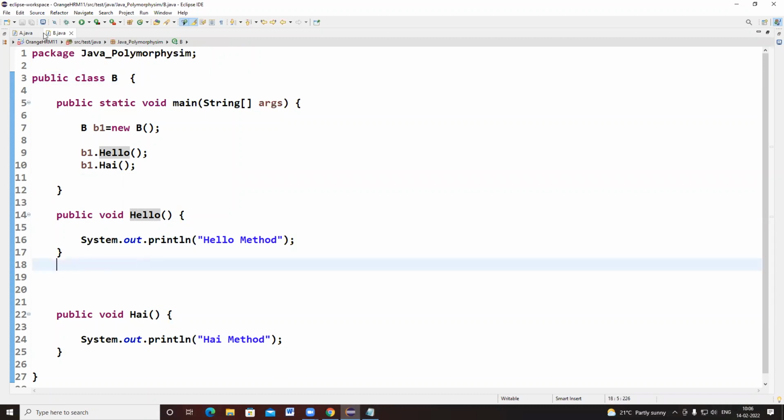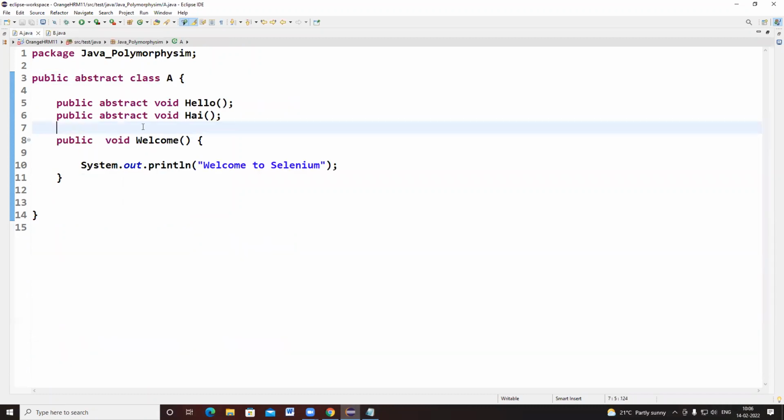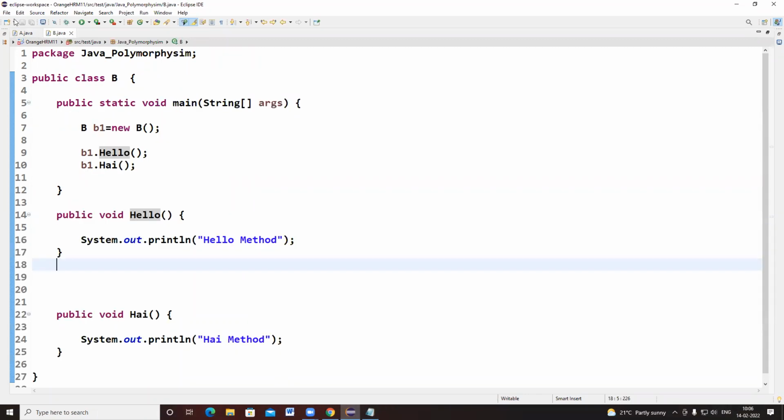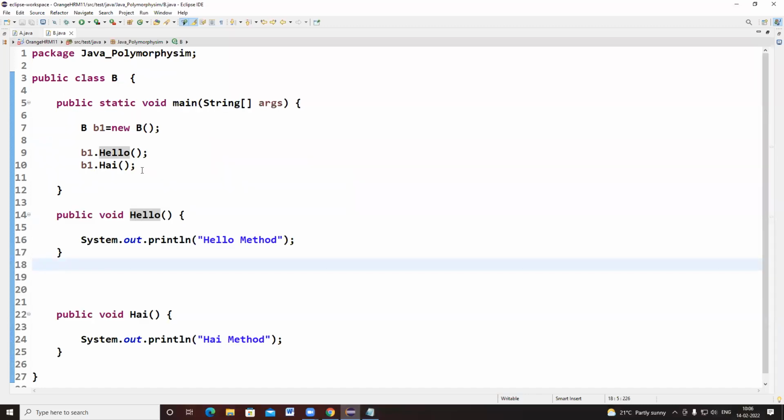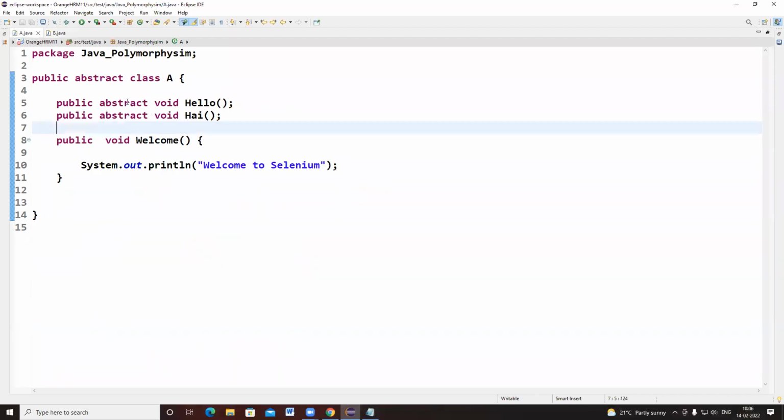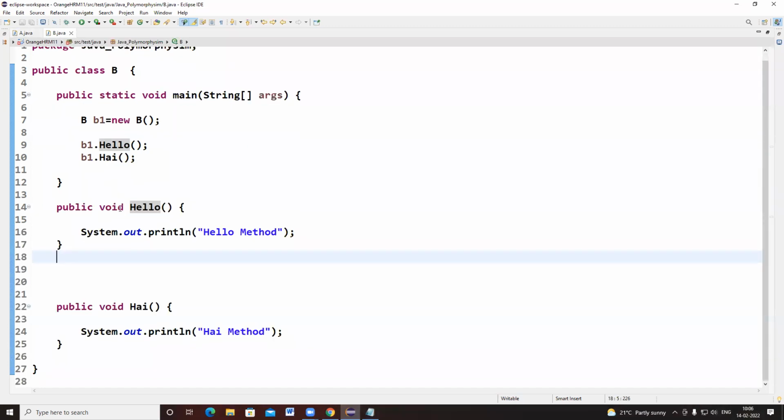The same methods are available in class A, and those same methods are also available in class B. Right now my methods are executing from class B, right?